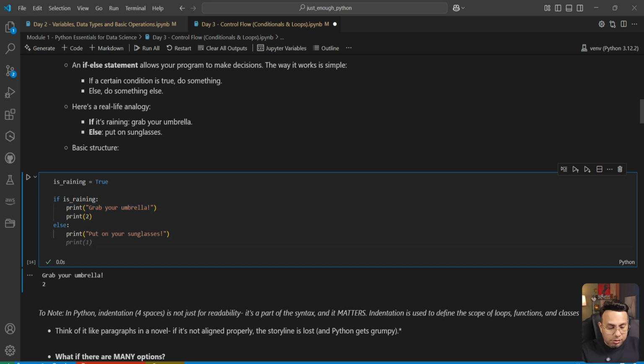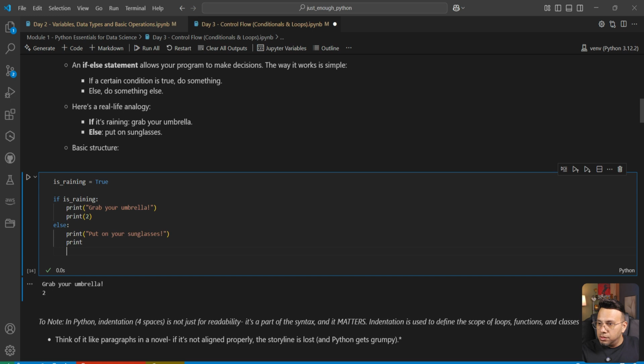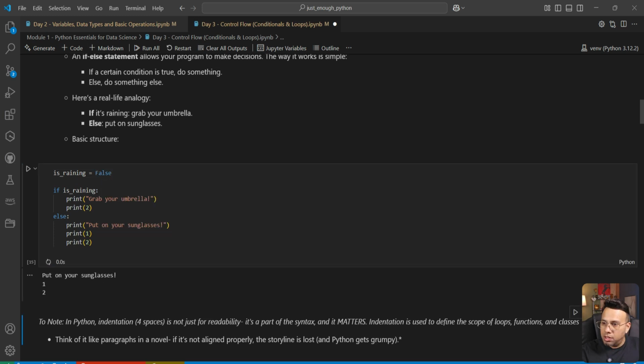If I had something here, print true. As long as these lines are indented, they are within the scope of else. So this indentation is actually a part of the syntax, and this is how Python understands what is within the scope. If I make it false now, you will see that we are printing put on your sunglasses, 1 and 2.